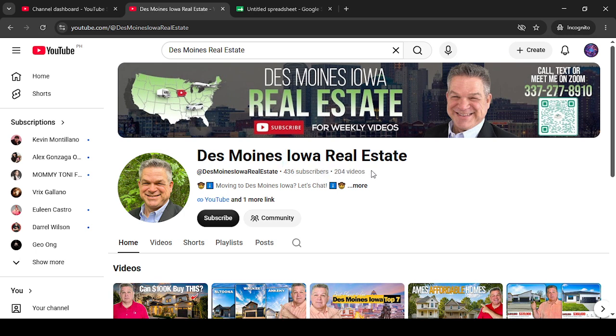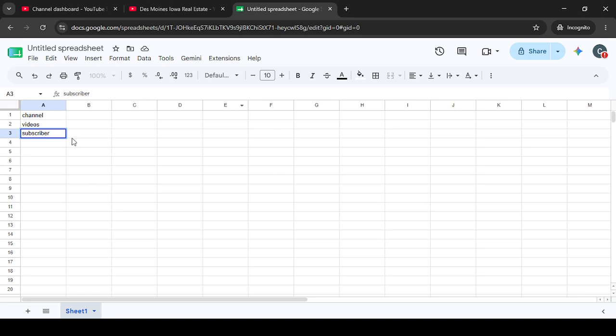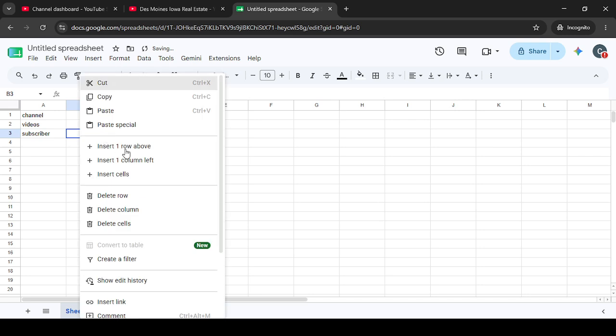Next, repeat the same process for the search term moving to Georgia. Again, search the phrase, apply the channel filter, and review the results one by one. Add each relevant channel's name, subscriber count, and any public contact email into your sheet.